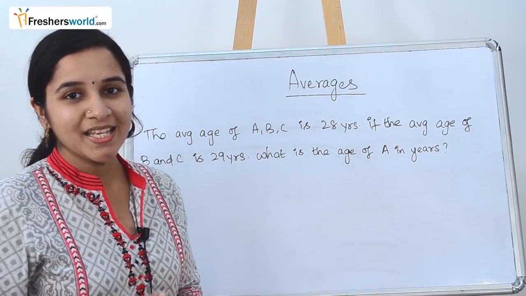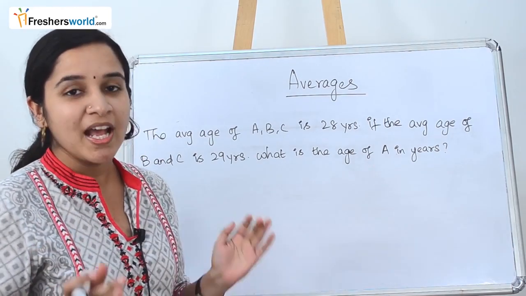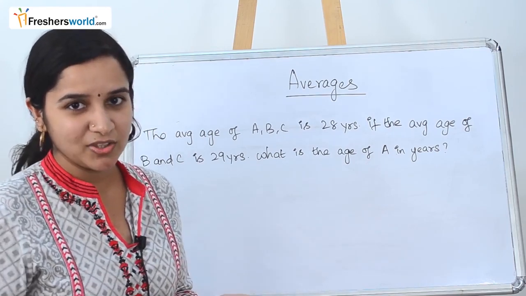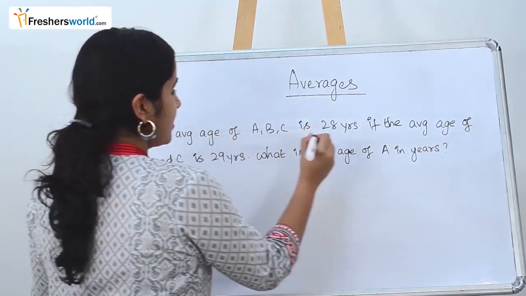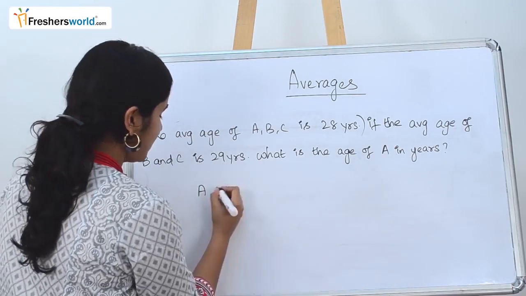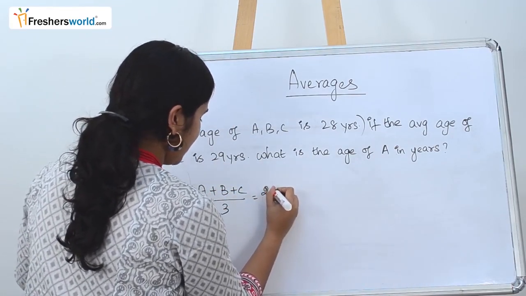If you see, in averages it's more like the ages concept where you have to split the question and understand it better. You can see that the answer is always inside the question if you understand it better. So let's split the question first. Average age of A, B, C is 28 years. So how do we write this? Average of A, B, C: A plus B plus C divided by 3 is equal to 28 years.